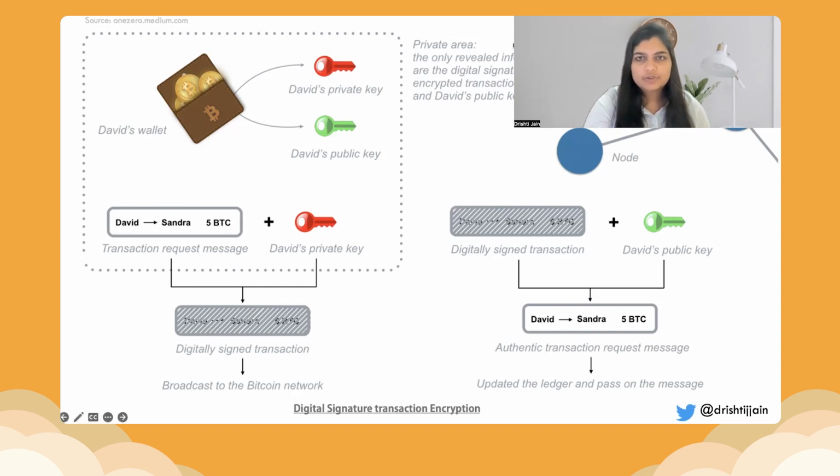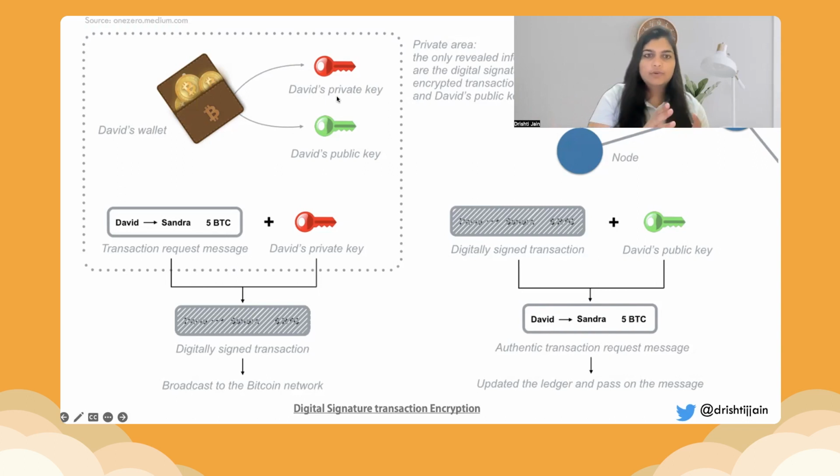Once it is broadcasted to the Bitcoin network, the other nodes across the network would use David's public key to validate whether this transaction was genuine or not. Once that is authenticated, the transaction would take place. Each block is a digital ledger, a sequence of transactions.